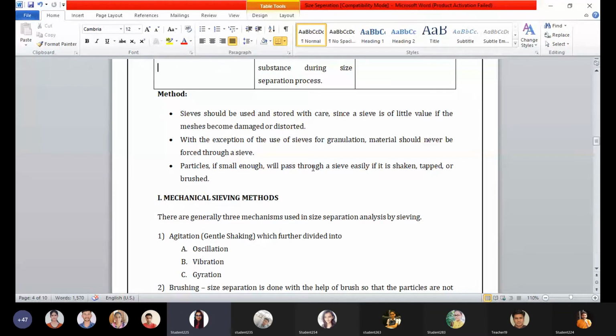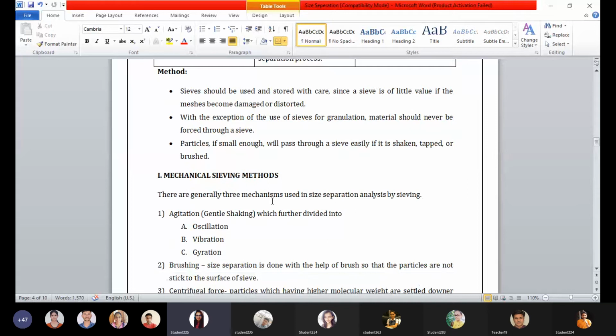With the exception of the use of sieves for granulation, material should never be forced through the sieve. The particles, if small enough, will pass through a sieve easily if it is shaken, tapped, or brushed. From this sentence, I have got two terms: positive sized particles and negative sized particles.